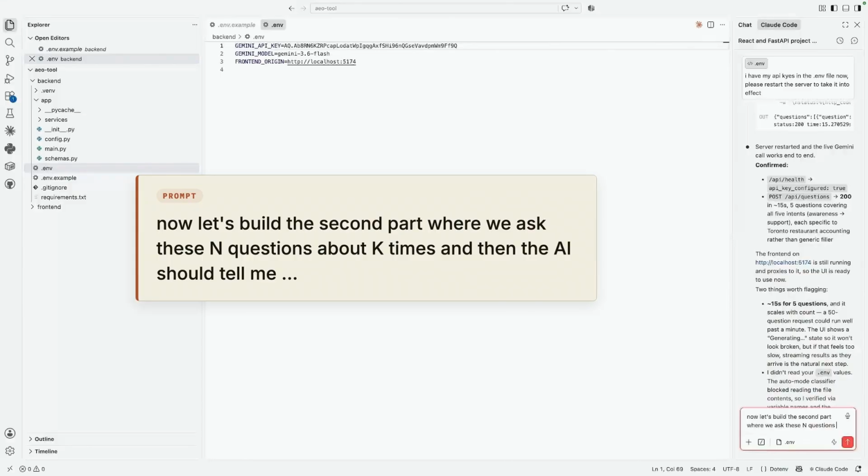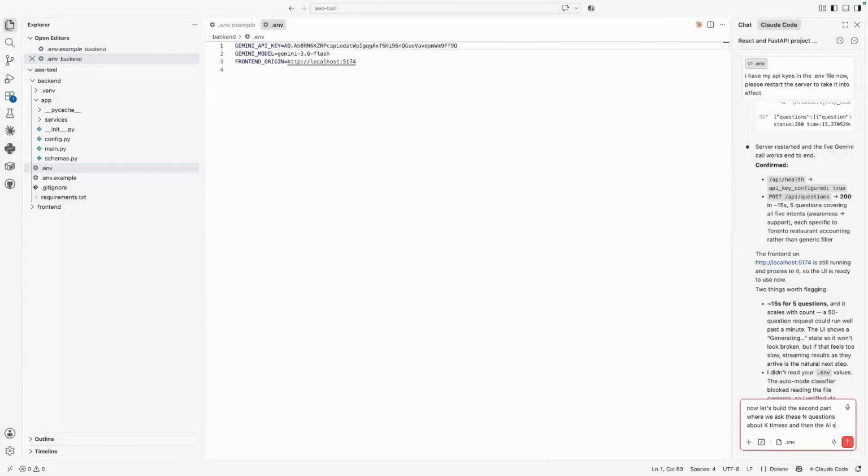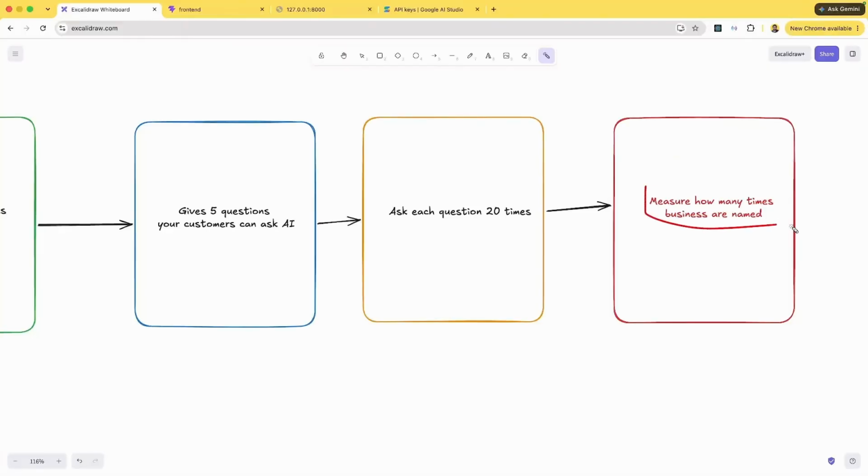So we ask these n questions about k times each, and then the AI should tell me how many times my business name appears in the results. Now there are a few ways in which you can achieve this, and I'm talking about this last part.